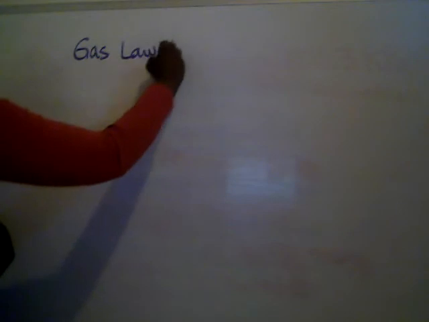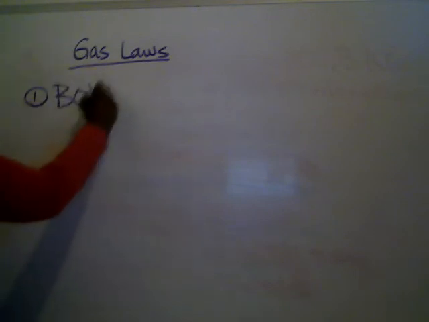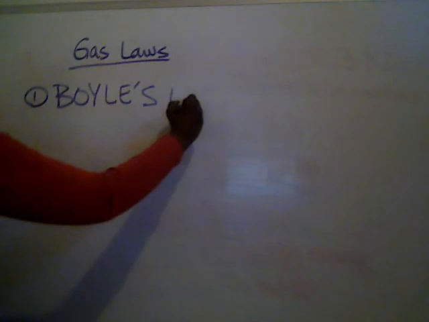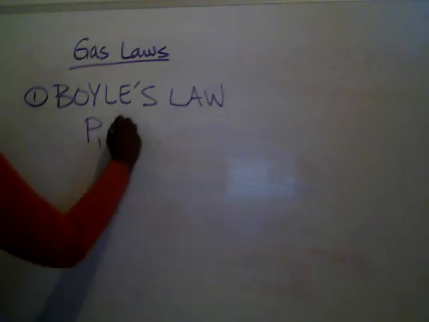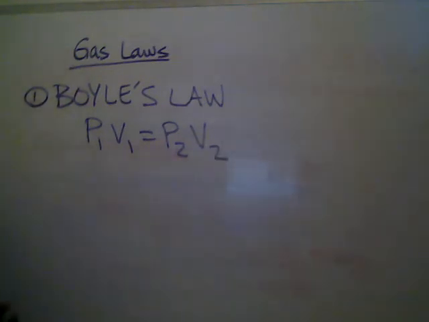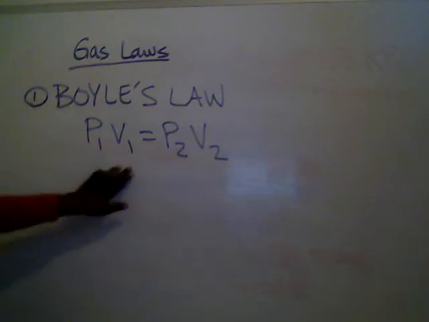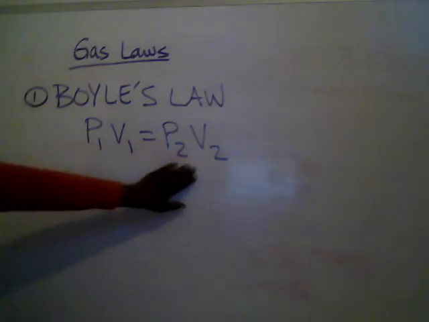So for the gas laws, there are three that you will start with. The first one is Boyle's law. Boyle's law deals with pressures and volumes. So I'll write the equation here. It's P1V1 equals P2V2. Now what these numbers mean, P1 and V1, these are your initial volumes and initial pressures. P2V2, these are your final volumes or final pressures.